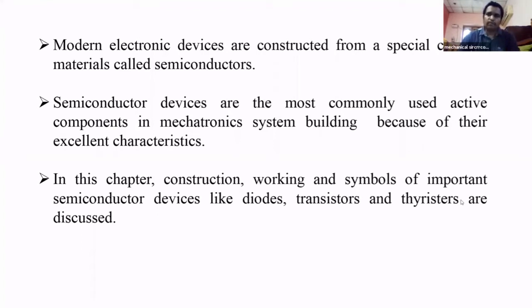If you know the characteristics of the semiconductor devices, then you can easily construct the mechatronic system with the help of semiconductor devices. In this unit, we will learn about the construction, working, and symbols of important semiconductor devices like diodes, transistors, and thyristors. The motto of this unit is to create some awareness and knowledge about electronic devices which are mostly used in mechatronic systems.